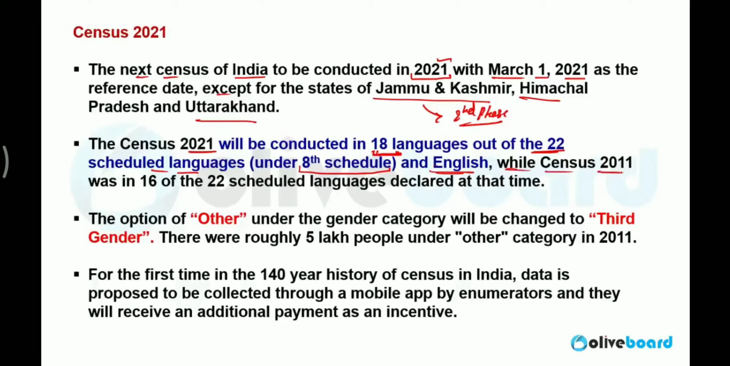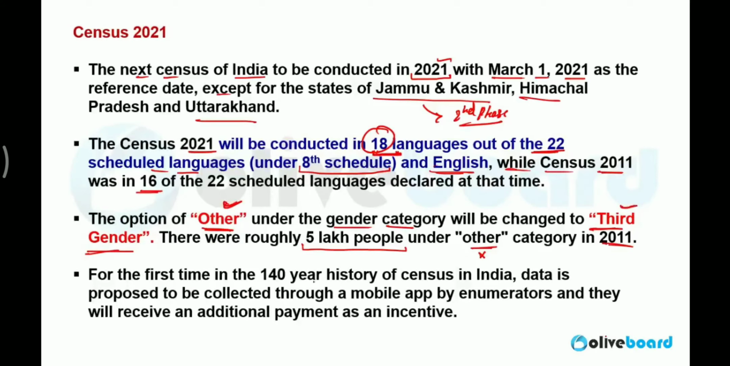While the census of 2011 was conducted only in 16 out of 22 languages, this time it will be 18 out of 22. This time the other option will also be there for the gender category. The other option will be changed to third gender, male, female, third gender. Roughly, approximately 5 lakh people were in the other category in 2011. This time we will not have the other category. In place of other, we will have the third gender category.